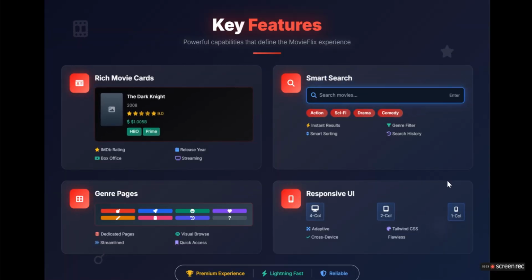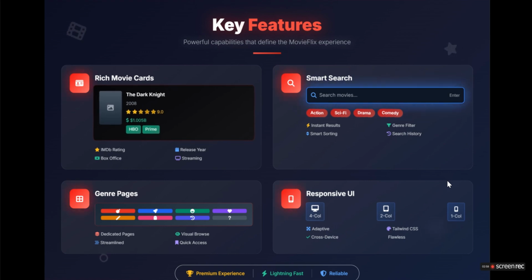What are the key features of our website? Our website has many key features like the movie charts, search feature, genre pages and responsive UI. A movie chart shows you a movie with its movie data. The data is real.